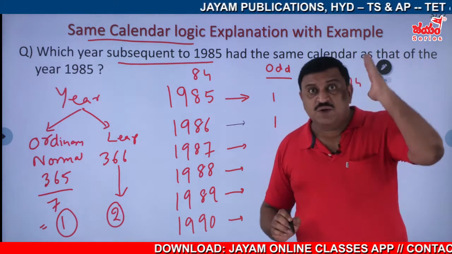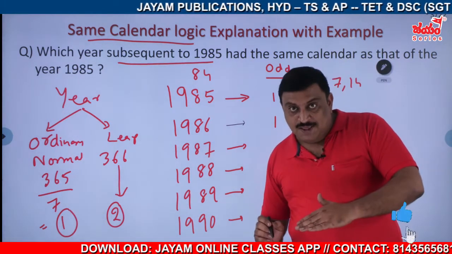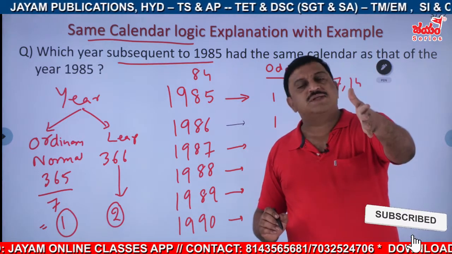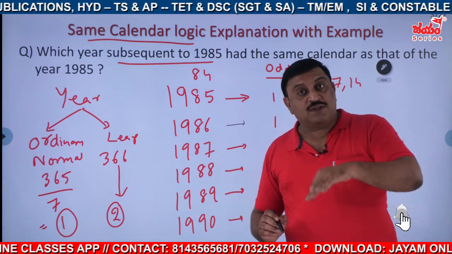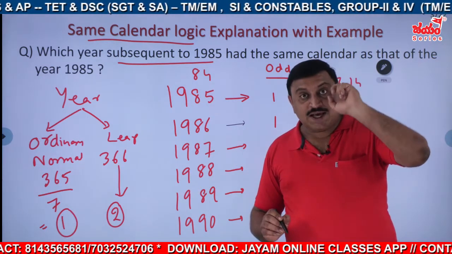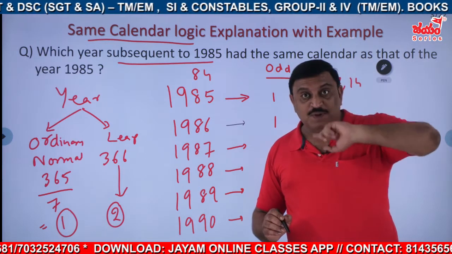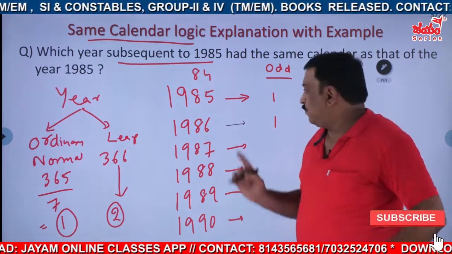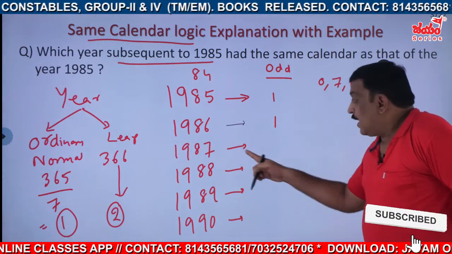Wherever it is there, you stop there. The next year and the starting year will resemble the same. But before that, the second condition is that you have to check both the first year and the last year should be both normal years or both leap years. Okay, then let us start.